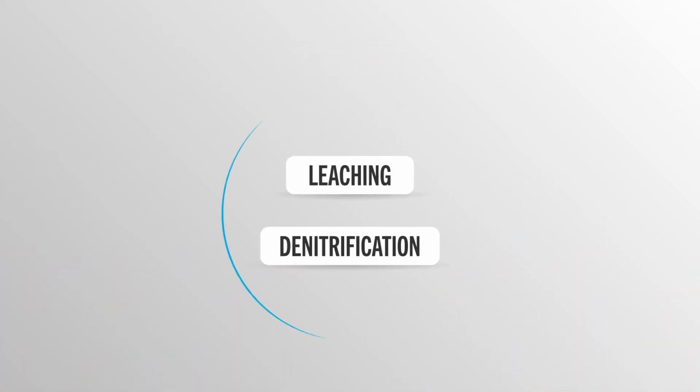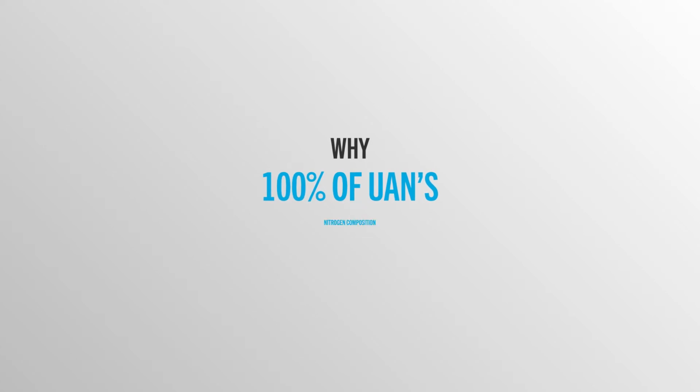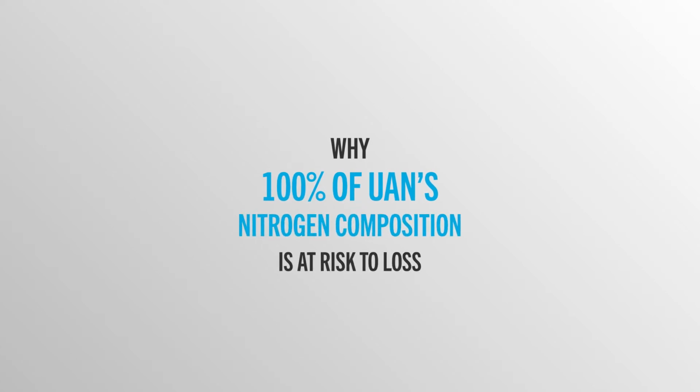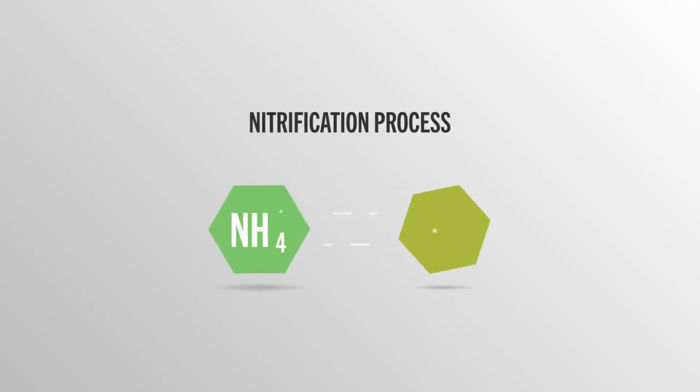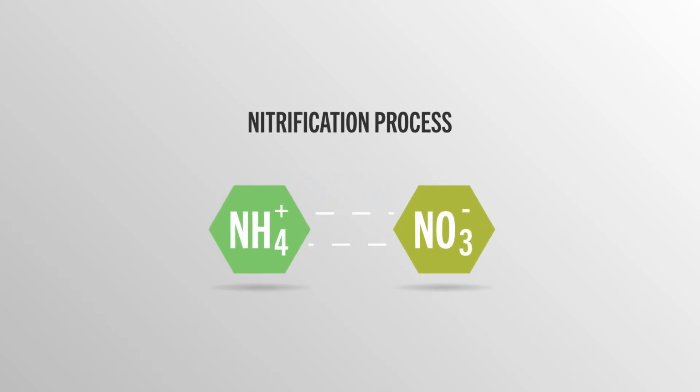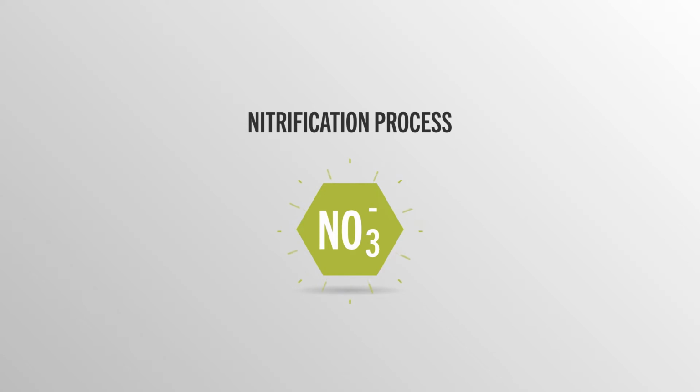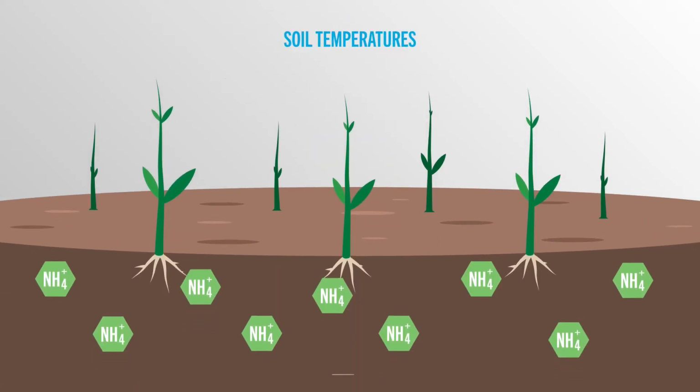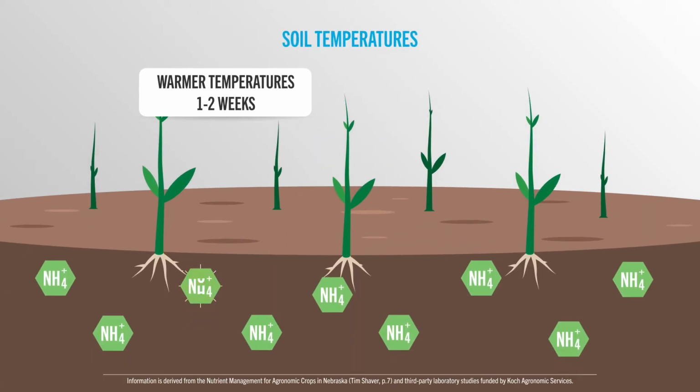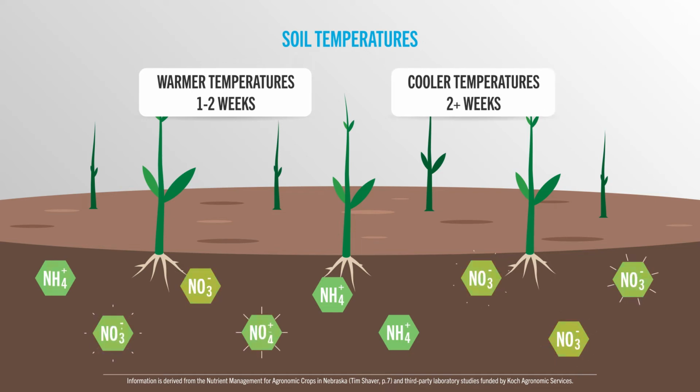Now let us dive into leaching and denitrification and break down why 100% of UAN's nitrogen composition is at risk to loss via these mechanisms. The loss risk via leaching and denitrification comes when ammonium goes through the nitrification process. In warmer temperatures, ammonium can nitrify in as little as 1 to 2 weeks and takes several weeks at cooler temperatures to nitrify. Because of the nitrification process, ammonium converts to nitrate.